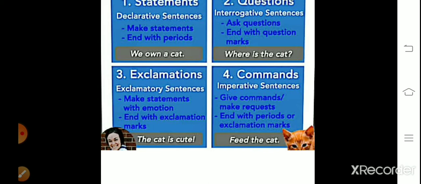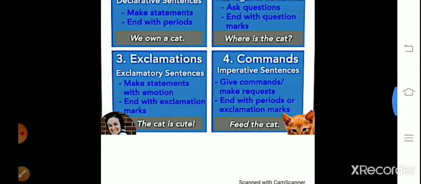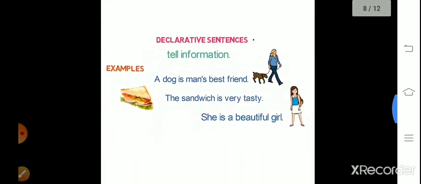Here in interrogative, the question mark should be used. In exclamation, the sign of exclamation can be used. And here both can be used, the sign of exclamation as well as the full stop. So one by one we'll see.